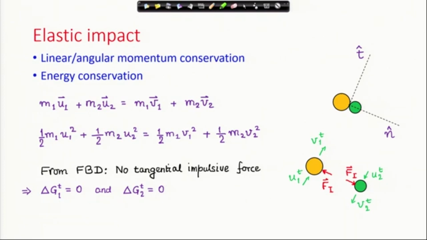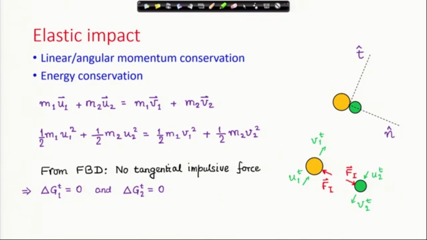These particles are not subjected to any force along the t cap direction. Therefore, for the individual particles, the tangential velocities are conserved. The incoming and outgoing tangential velocity components will be the same, and this has been written here.